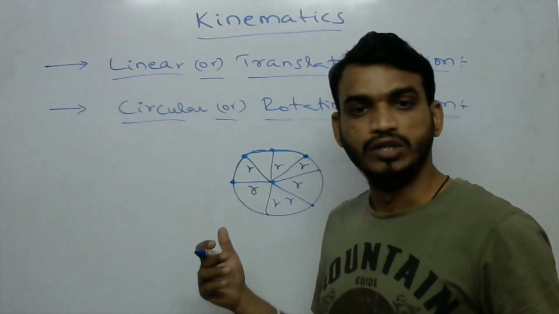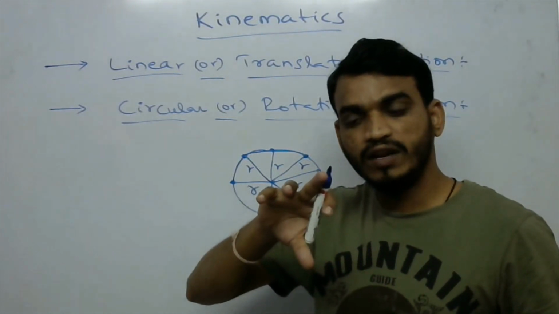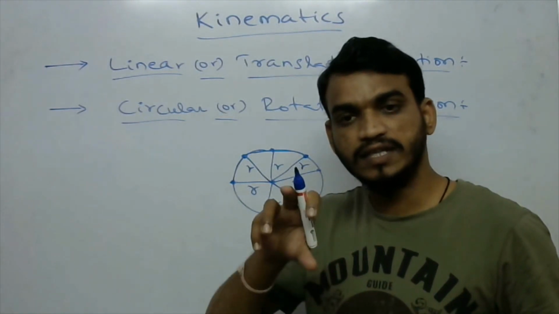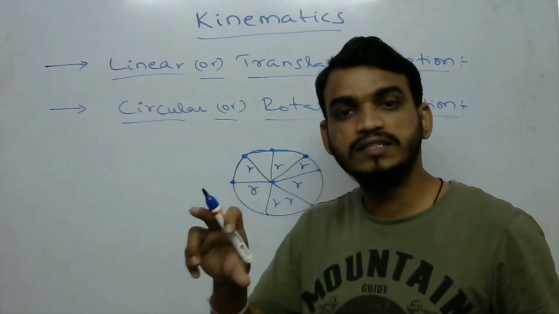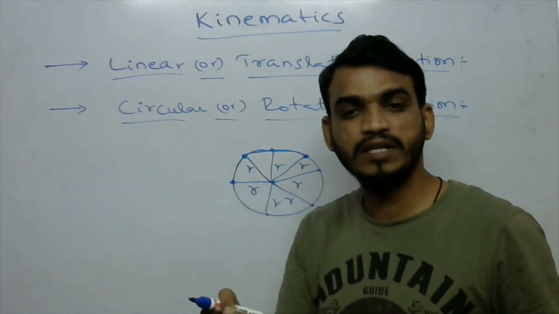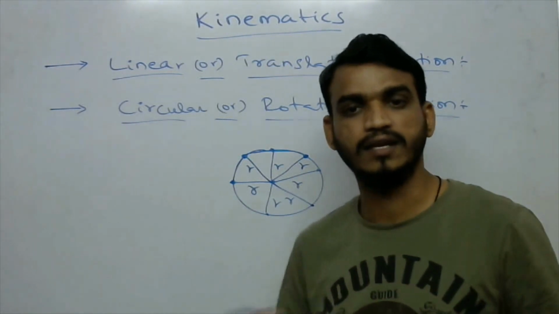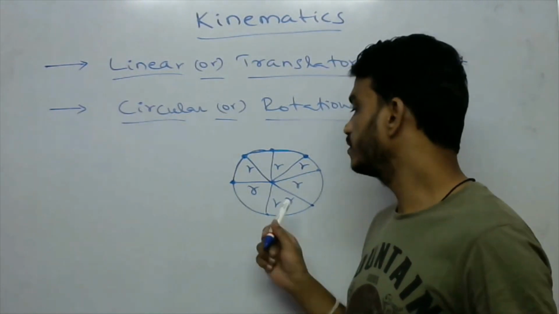Okay. So in this circular motion, the distance from its center, from its origin, from a fixed point, does not change. The particle has the same distance from a fixed point in the circle. So that is called circular motion.